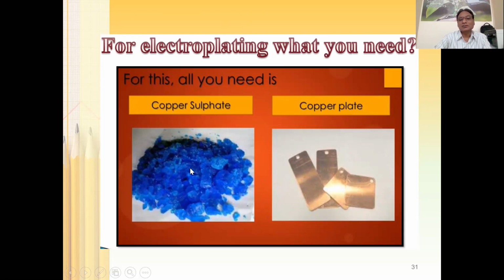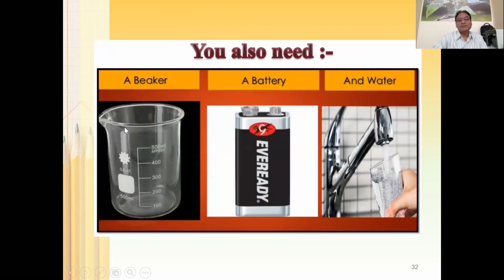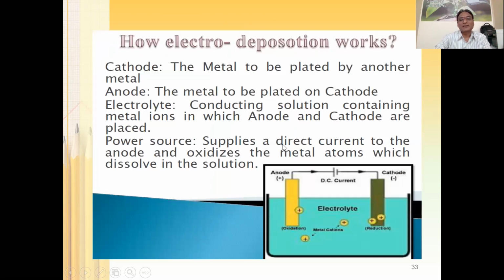I mean, you can deposit copper on any conducting electrode, but here on the copper plate itself. So you will require copper sulfate and copper plate, and then you need a beaker, and then water, and then an external battery, because you will have to apply an external signal. And then how is electrodeposition going to work?